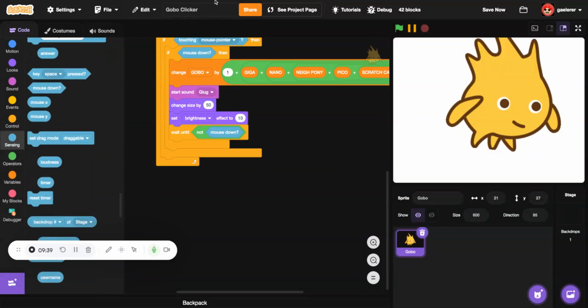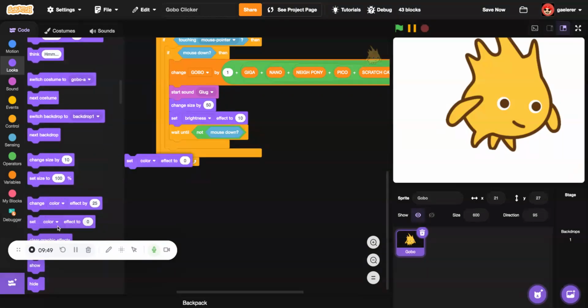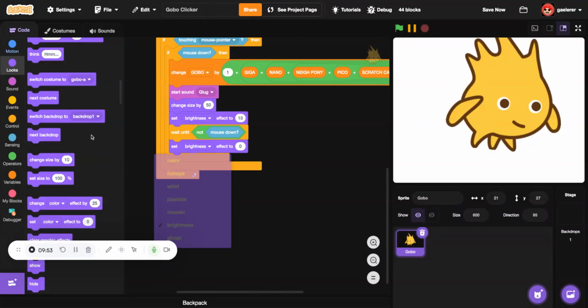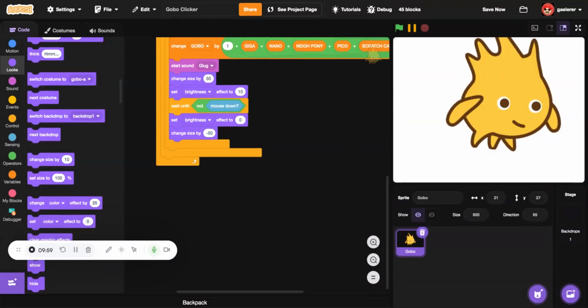And now finally, set brightness effect to 0, and change size by -50.